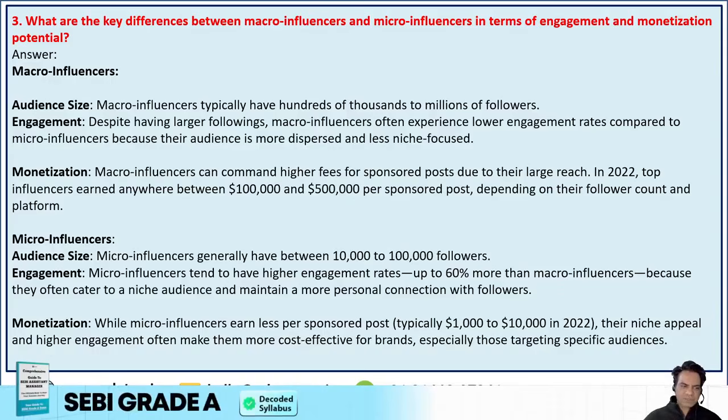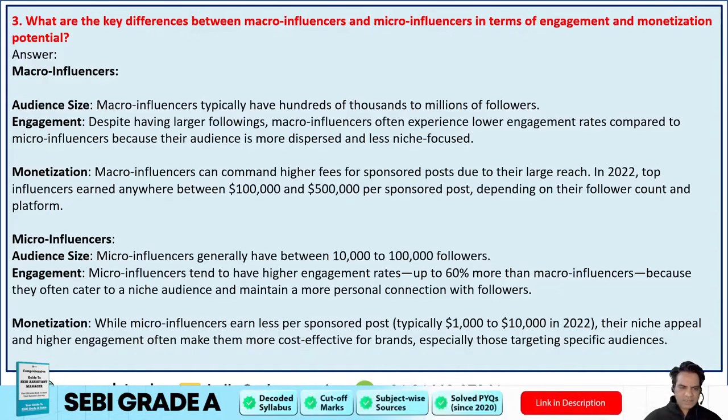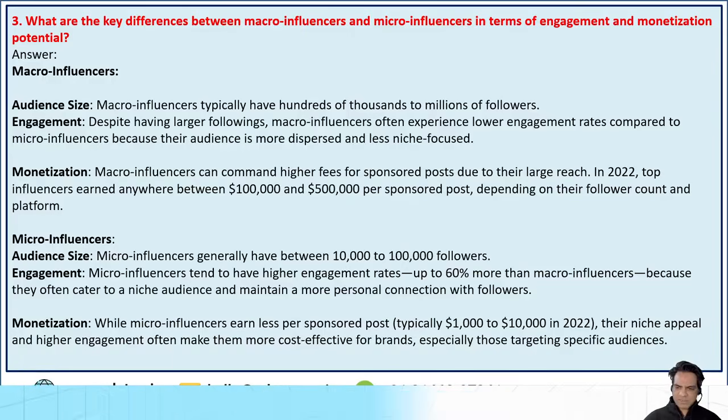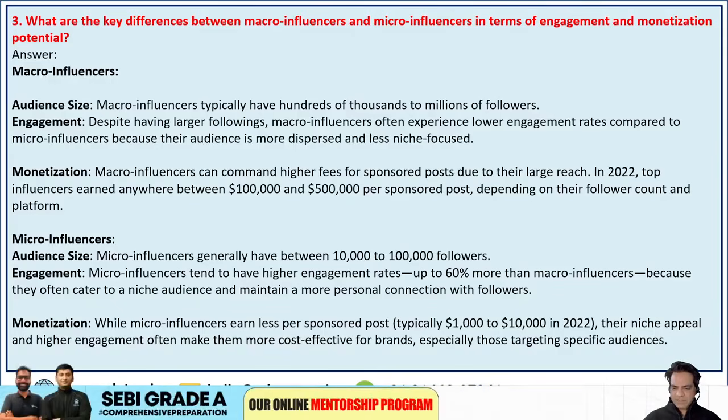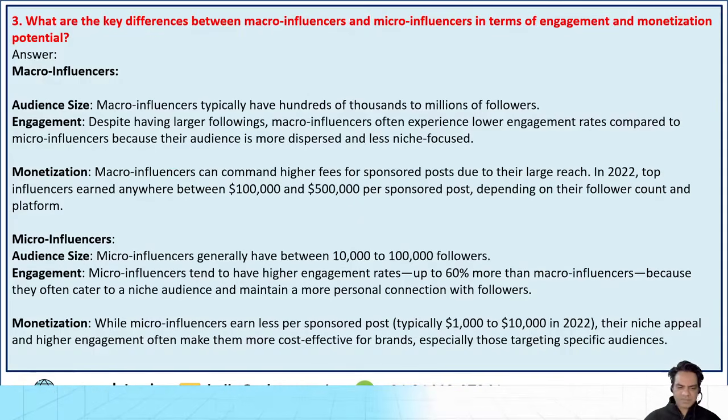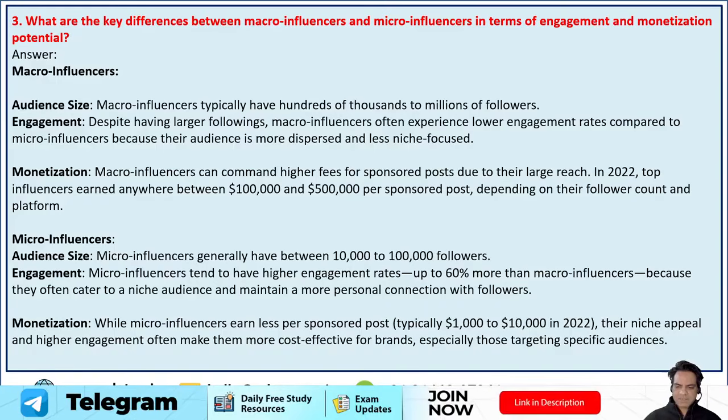Now, micro influencers: the audience size is generally between 10,000 to 100,000 followers. Engagement is higher, with engagement rates up to 60% more than macro influencers, because they often cater to a niche audience and maintain a more personal connection with followers. And monetization: while micro influencers earn less per sponsored post, typically $1,000 to $10,000 in 2022, their niche appeal and higher engagement often make them more cost effective for brands, especially those targeting special audiences.